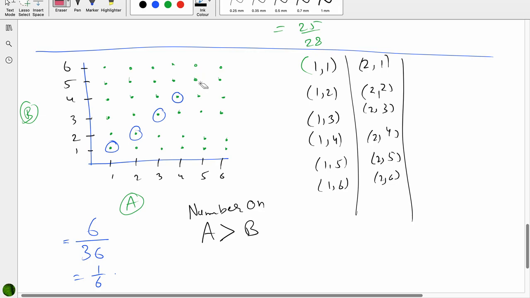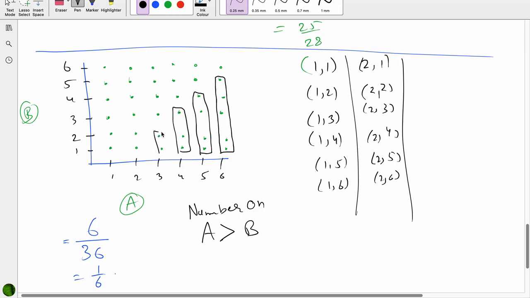Let me remove these first ones. So now we have to choose number on A is greater. So if it is 6 on A and we have 1 till 5 on B, these could be the possible answers. Then if we have 5 on A, I can choose at max 4 on B. 4 on A, 3 on B, 3 on A till 2 on B, and 1. Is there anything else we can choose? The number on A should be greater than the number on B. Now we count these: 1, 2, 3, 4, 5, 6, 7, 8, 9, 10, 11, 12, 13, 14, 15. So these are 15 out of 36.